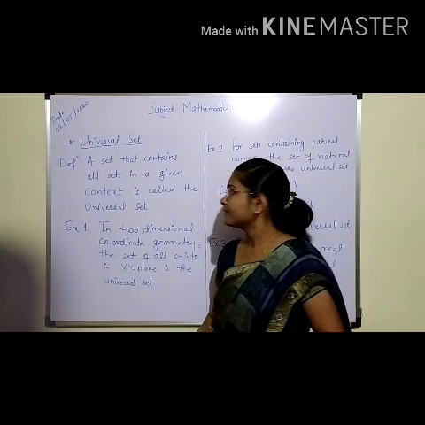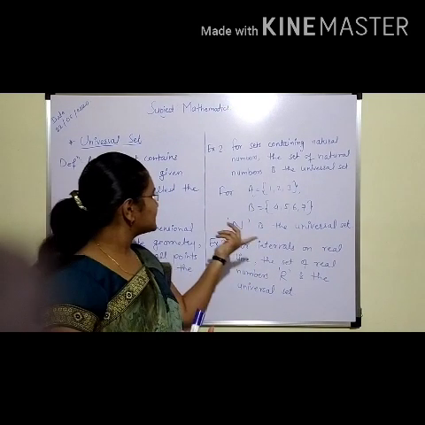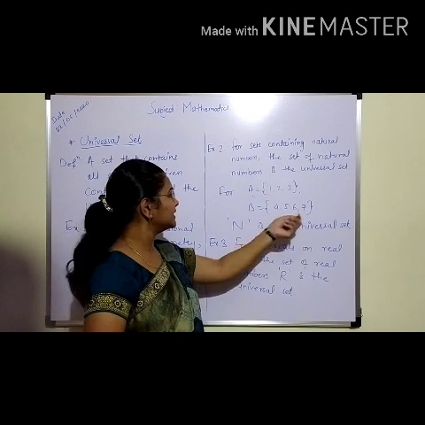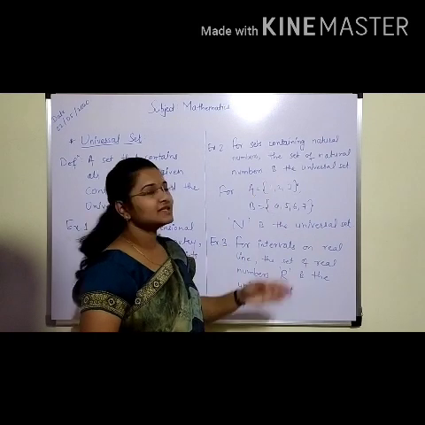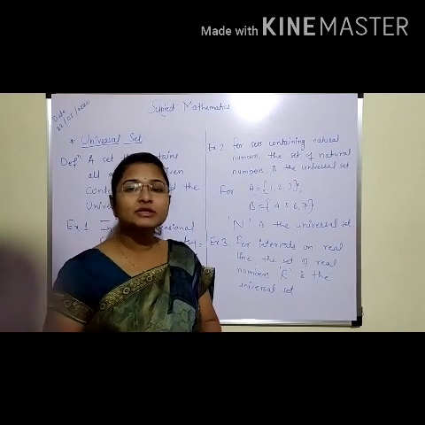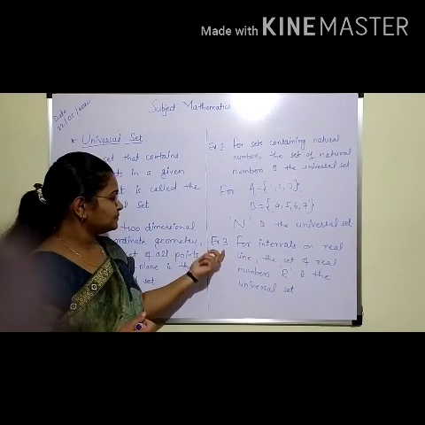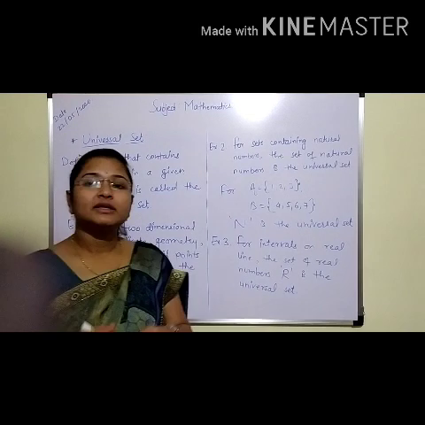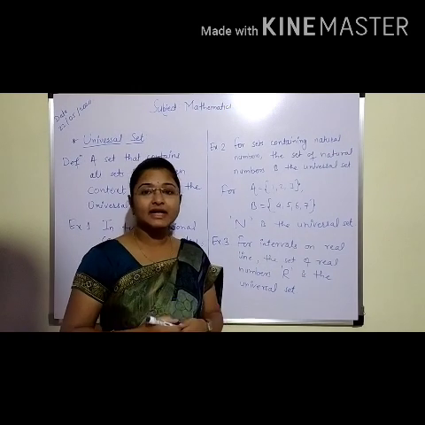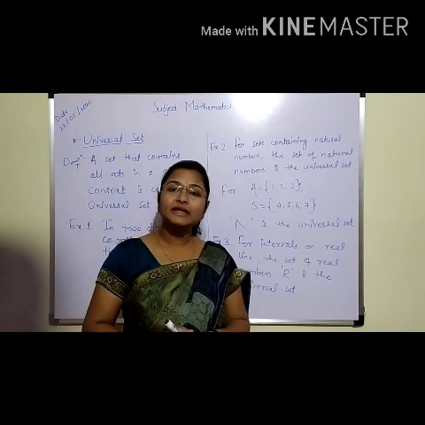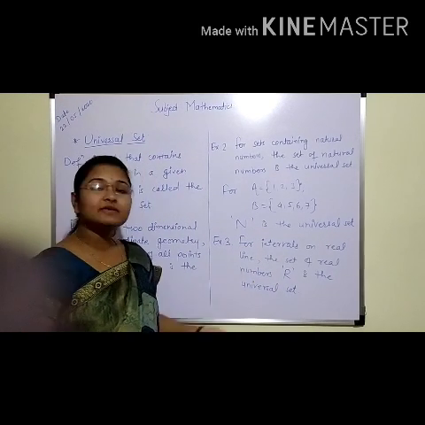Now for sets containing natural numbers, suppose we consider a set A having elements 1, 2, 3, and a set B with elements 4, 5, 6, 7. Both these sets contain only natural numbers, so for these two sets, N is the universal set. Understood? We have also studied the intervals on the real number line. All these intervals are subsets of the real number line, so for all the intervals, the set of real numbers is the universal set. Understood?